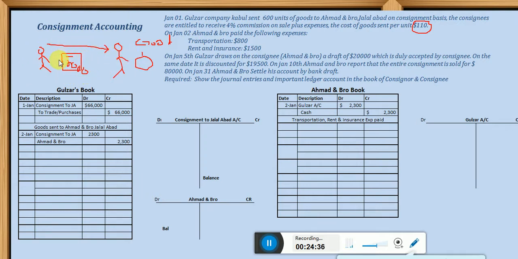Now the bank is earning $500, and what is the benefit to the consignor? The consignor needs cash, so he cannot wait for a month to get cash from the consignee. That is why, if the consignor needs cash, he discounts this amount, sacrificing $500 and getting $19,500. Okay, and I hope you got this point, dear students.